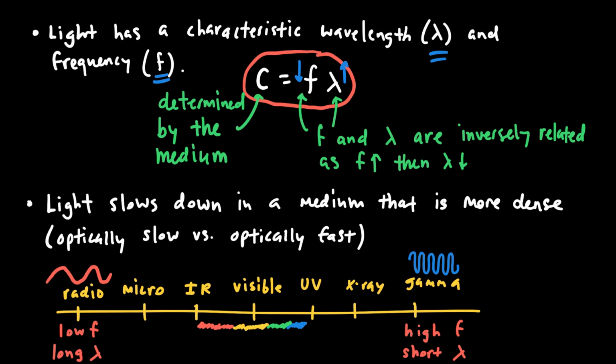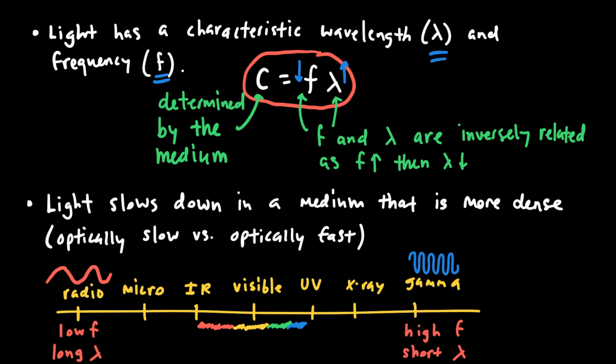Now, the speed of light is constant, but it doesn't have to be the same all the time. What I mean by that is, if light moves in a medium that's not a vacuum, whether it's air or glass or water, then light slows down. And you might remember us talking about optically slow and optically fast materials. And so when light moves into a medium that is more dense, it is more optically slow and the light slows down.